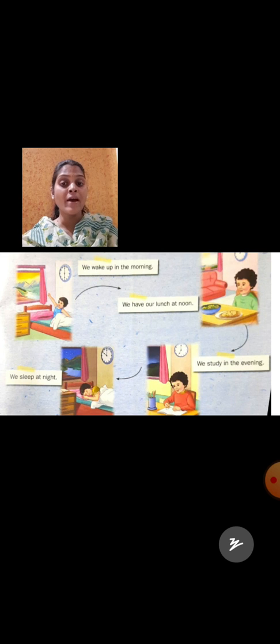But from where do you see all these times? Yes, something is hanging on your wall, in your bedroom, hall, kitchen. Yes or no? Yes, it is known as a clock. Can you see the pictures? In the pictures there are clocks hanging on the wall.